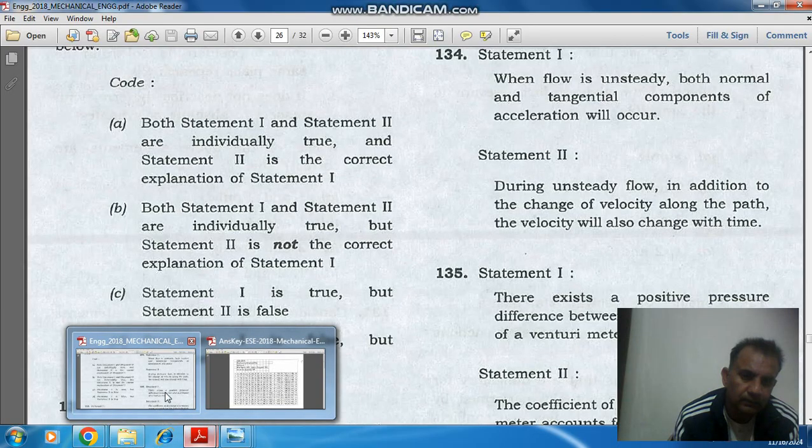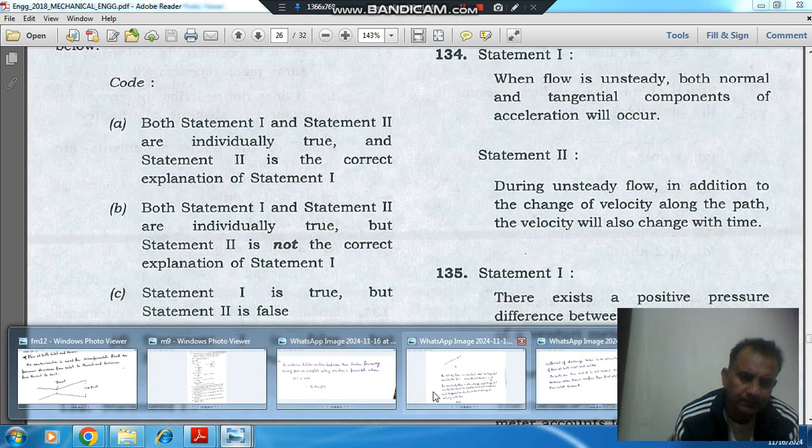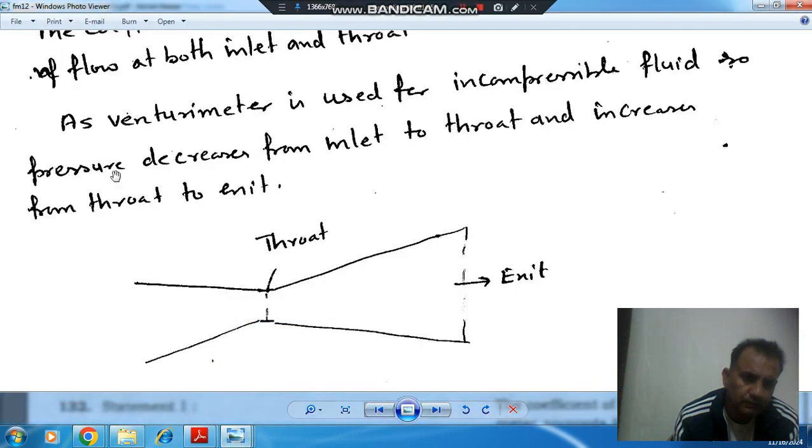So the answer is option A, because in a venturimeter the velocity increases from inlet to throat and then decreases from throat to exit. Because the venturi is related to incompressible fluid, that happens in a venturimeter. So as velocity increases from inlet to throat, the pressure will decrease. So P1 will be more than P2, or we can say there will be a positive pressure difference.